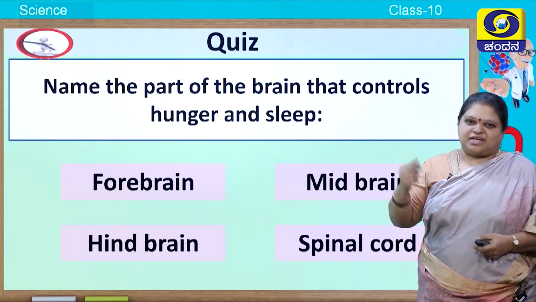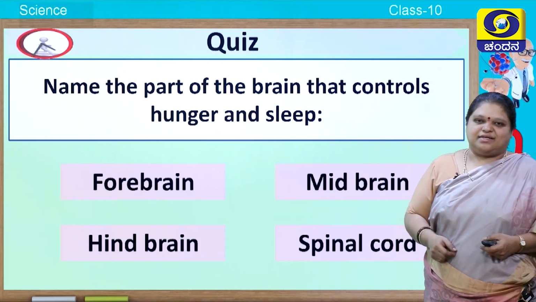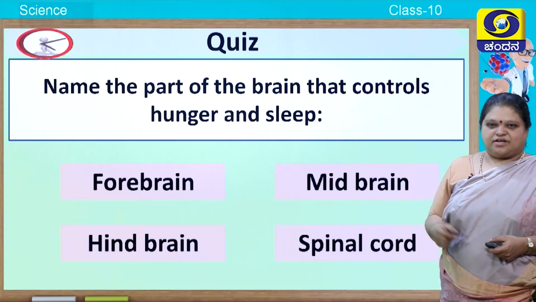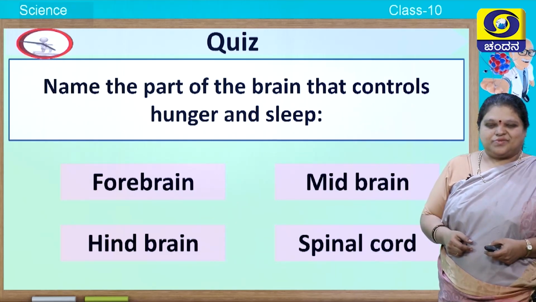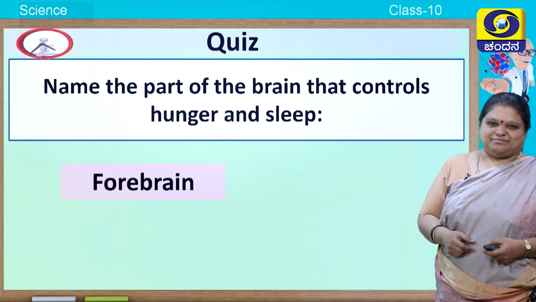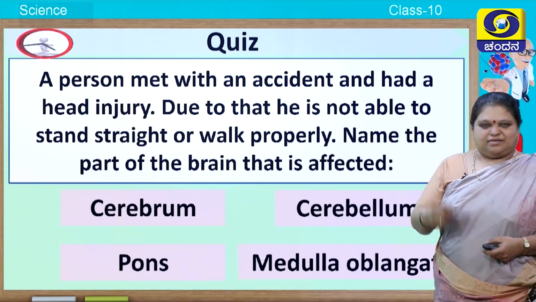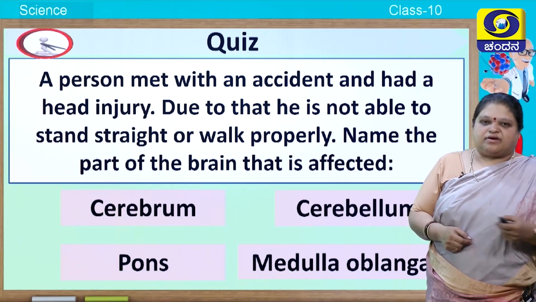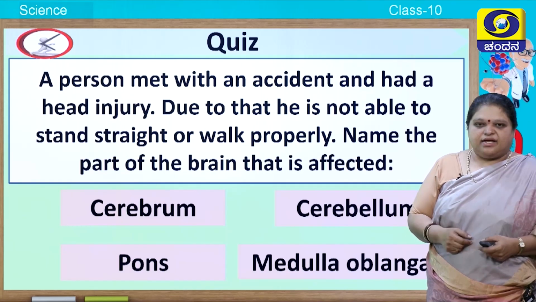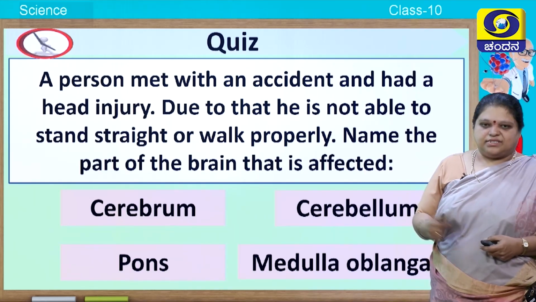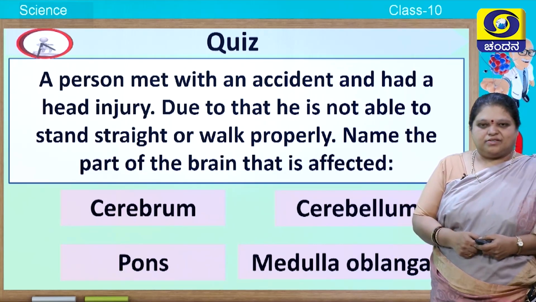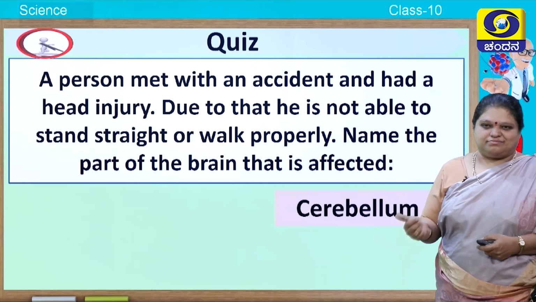Let us have some quiz time. I would like you to answer this. Name the part of the brain that controls hunger and sleep. Options are forebrain, midbrain, hindbrain and spinal cord. So, the answer is forebrain. Next question. A person may have met with an accident and had a head injury. Due to that, he is not able to stand straight or walk properly. Name the part of the brain that is affected. Cerebrum, cerebellum, pons, medulla oblongata. The correct answer is cerebellum.